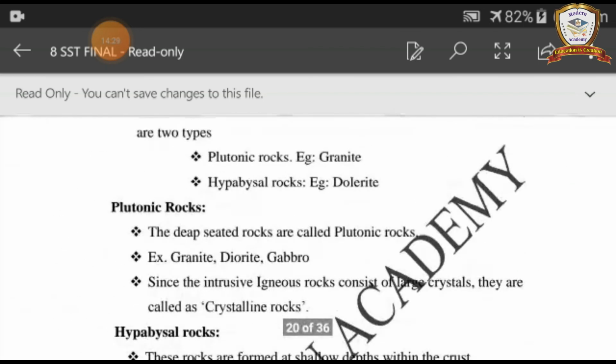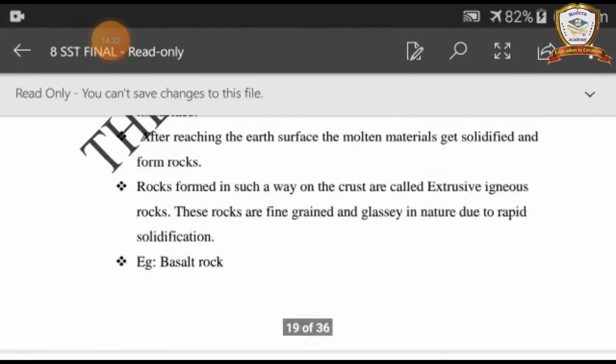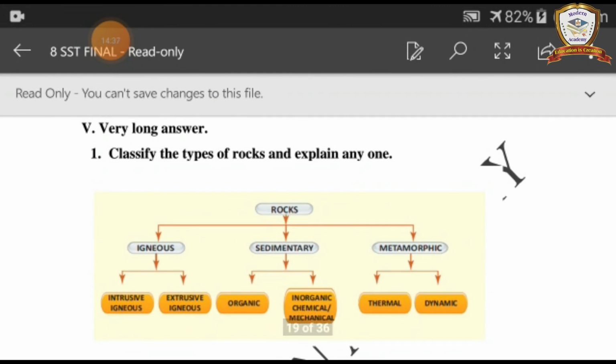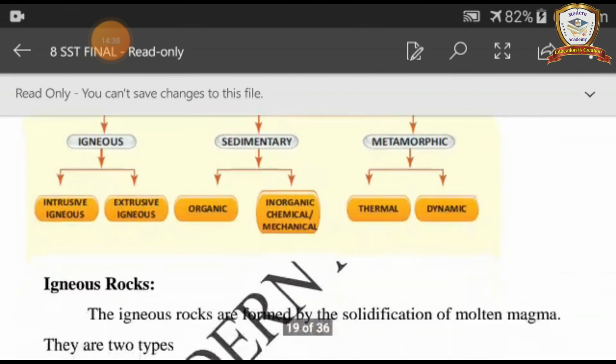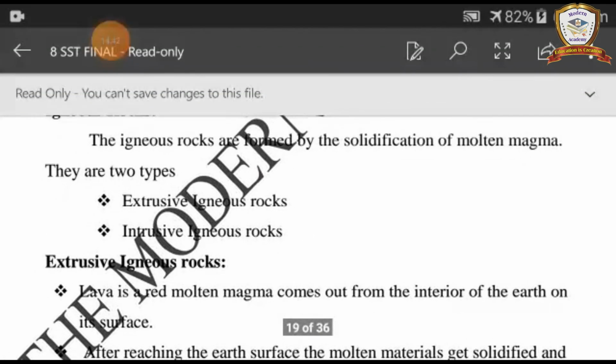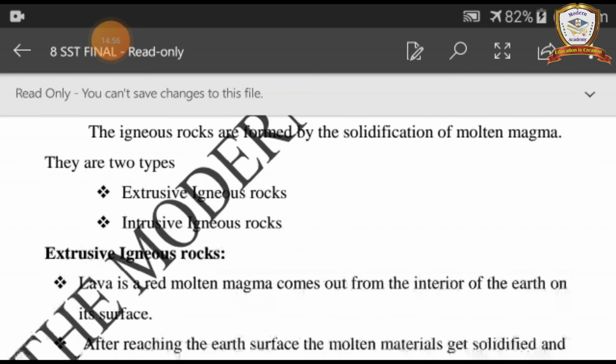Once again, I am repeating this question. Fifth Roman numeral, first question, very long answer. Classify the types of rocks and explain any one. Igneous rocks. Igneous rocks are formed by the solidification of molten magma. They are of two types: extrusive igneous rocks and intrusive igneous rocks. Extrusive igneous rocks.